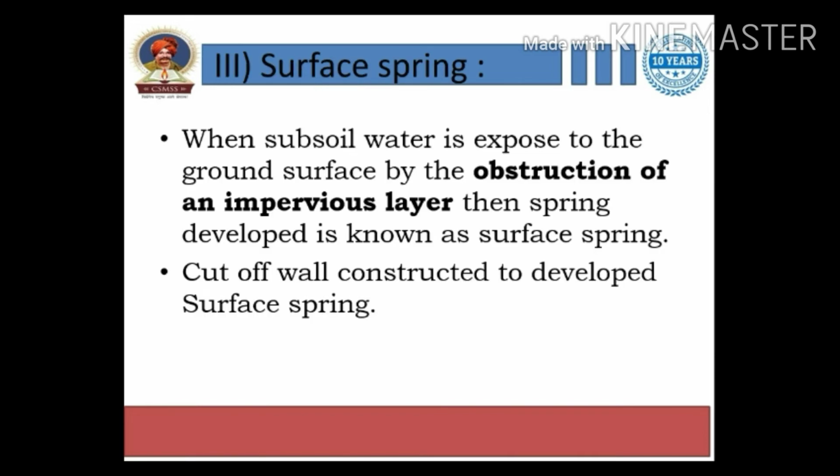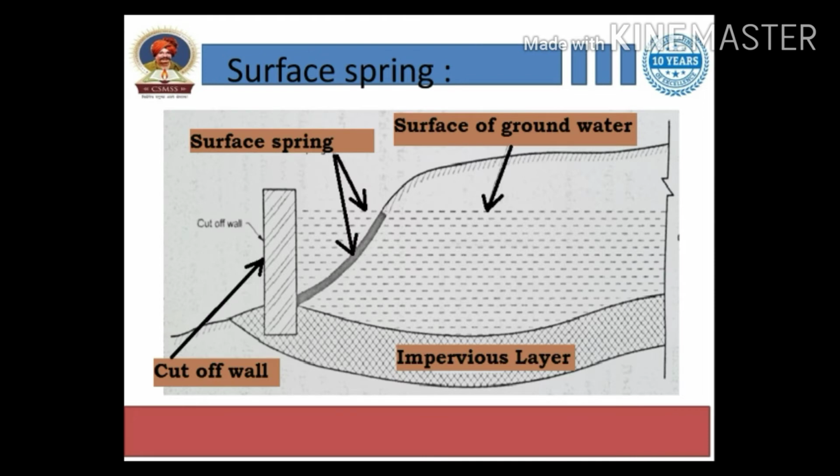And the last one is the surface spring. When subsoil water is exposed to the ground surface by the obstruction of an impervious layer, then the spring developed is known as a surface spring. A cut-off wall is constructed to develop the surface spring, right? We will see the structure or arrangement of the surface spring here. Look, this cut-off wall obstructs the percolation of water, and water comes to the surface through the percolating layer, right?